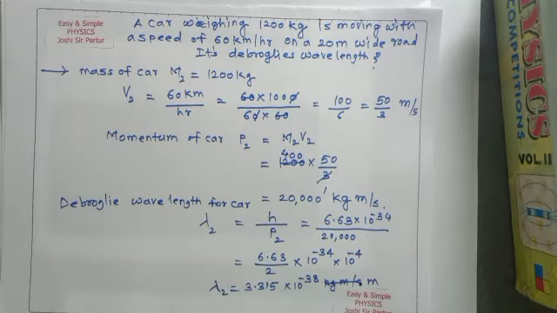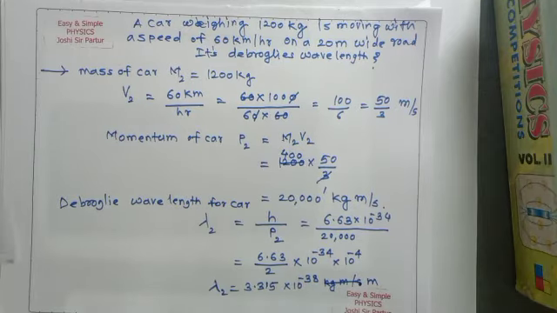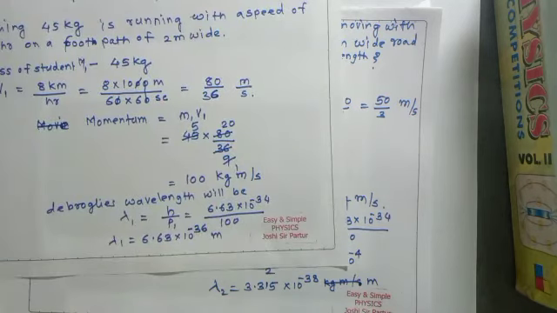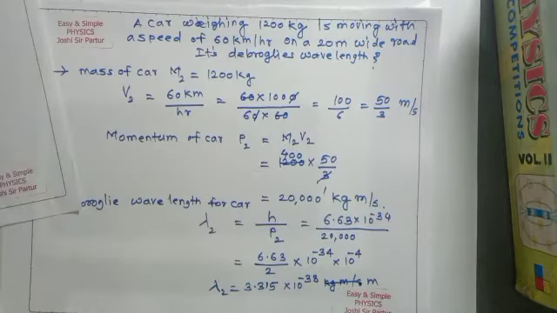So from these two wavelengths, a student moving with speed of 8 km per hour has de Broglie's wavelength 6.63 into 10 to the power minus 36 meter, whereas a car moving with speed of 60 km per hour on a 20 meter wide road has de Broglie's wavelength 3.315 into 10 raised to minus 38 meter.